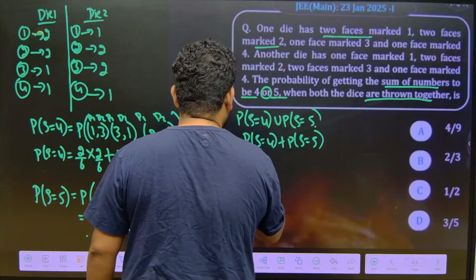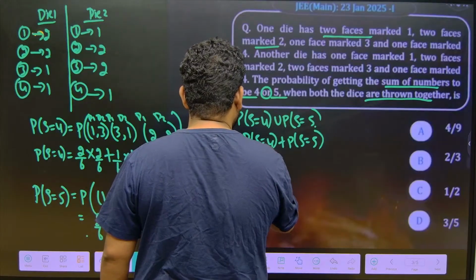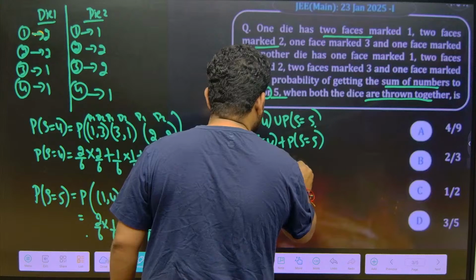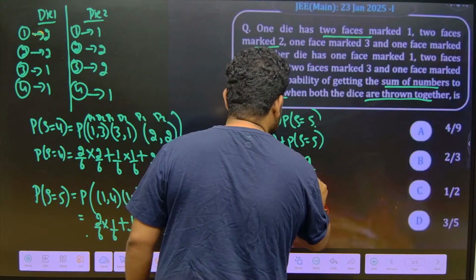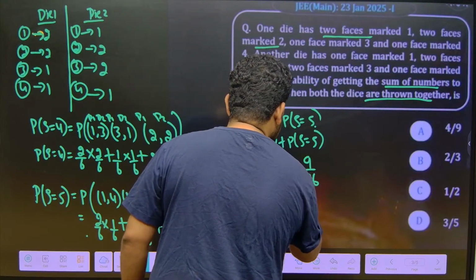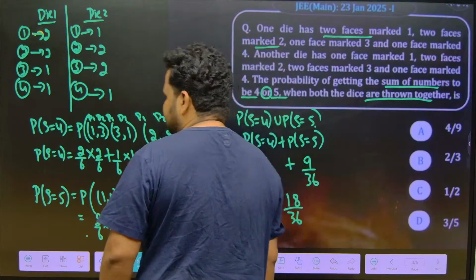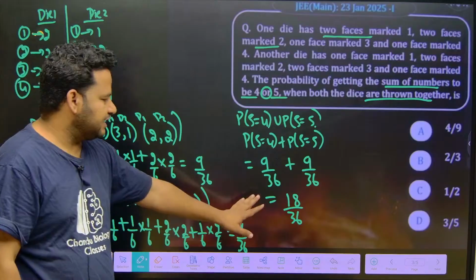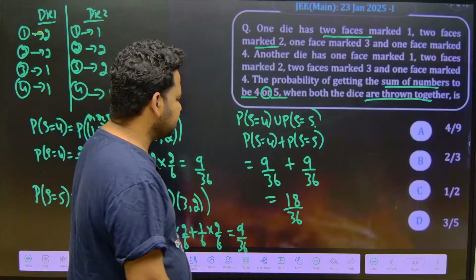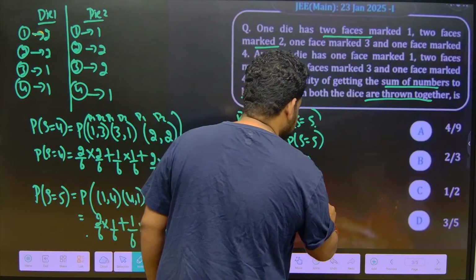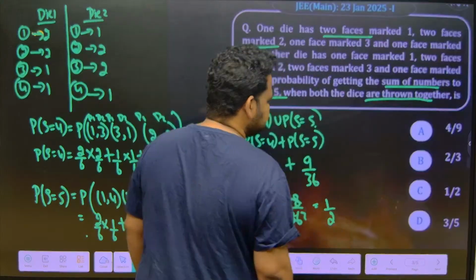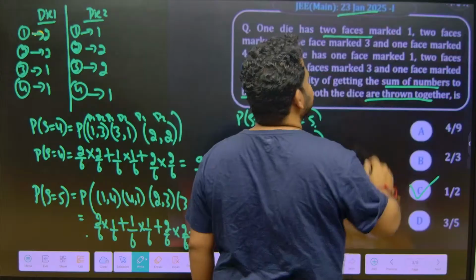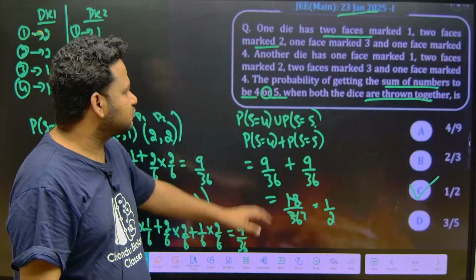So this implies P of S equal to 4 is 9 by 36. Adding both, we get 18 by 36. So 18 by 36 gives us 1 by 2, which is nothing but option C. This was asked in the 23rd Jan first shift.